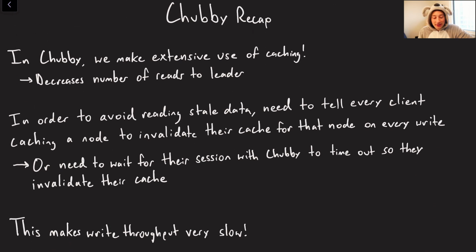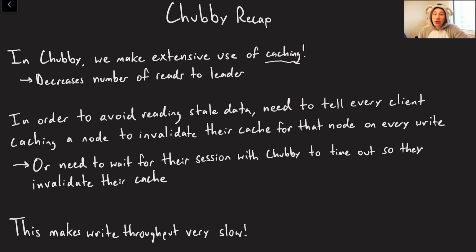Cool. So even though I did say go watch the Chubby video, for those of you who have already watched it or are just too lazy, let me just give a really quick recap. Chubby is also a coordination service, right? It's also for application configuration, but it's also a locking service, specifically for coarse-grained distributed locking. So in Chubby, they make very extensive use of caching. Basically, they want every single piece of data to be auto-cached in every single client that's interested in it so that you don't have to read from Chubby all the time and it heavily decreases the load.